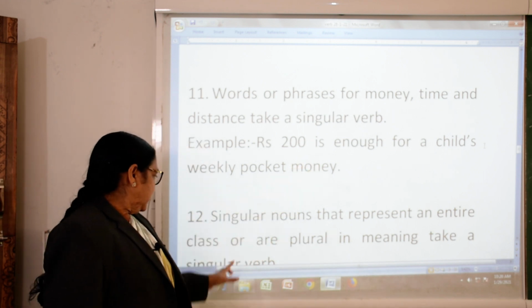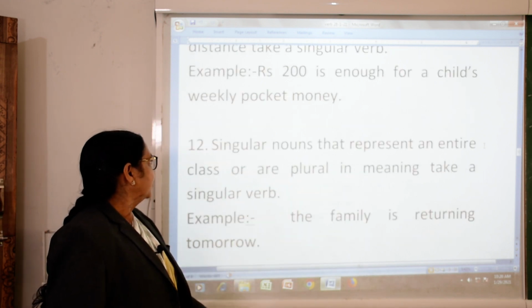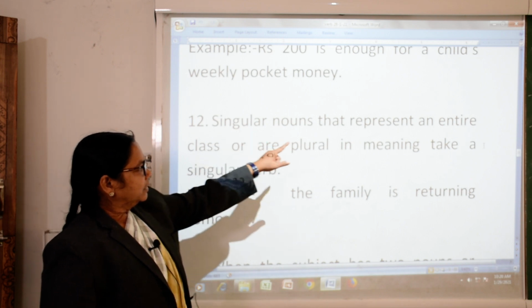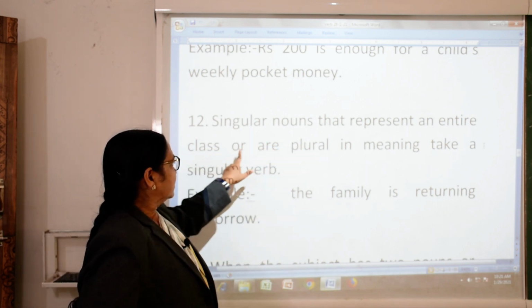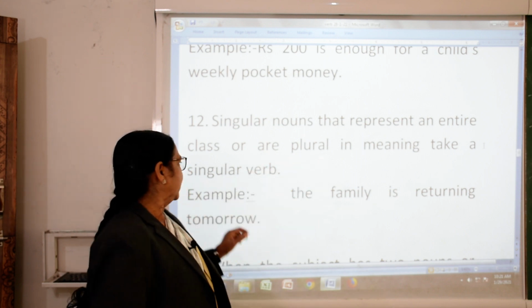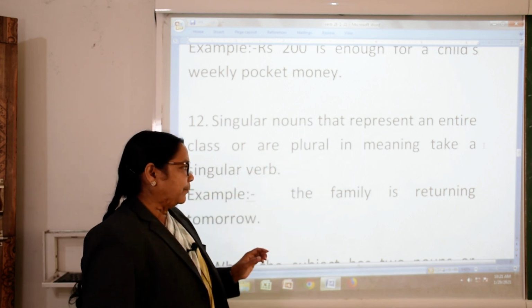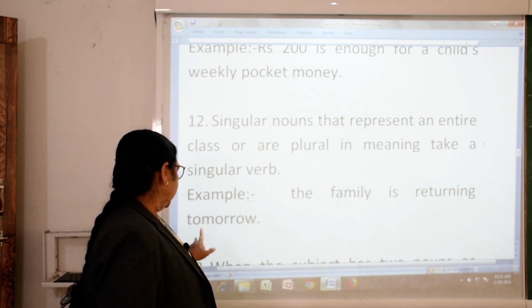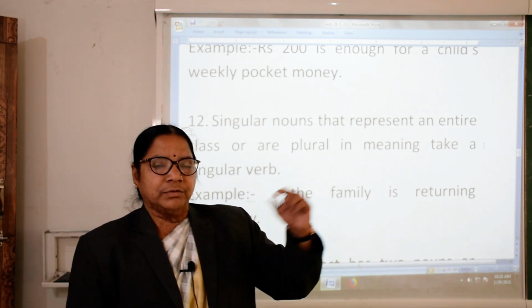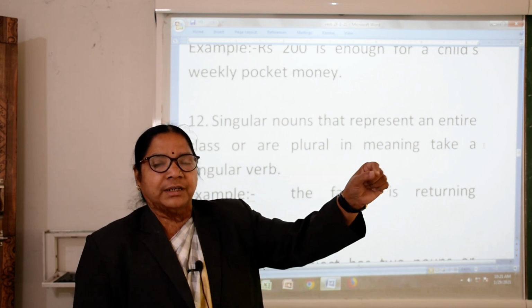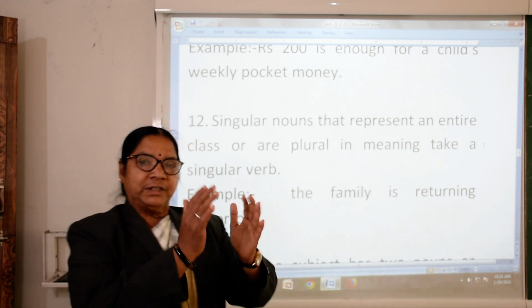Now, the 12th point: a singular noun that represents an entire class, or is plural in meaning, takes a singular verb. The family is returning tomorrow. Entire, full. The family, not mother, father, children, no. The entire family will say together.